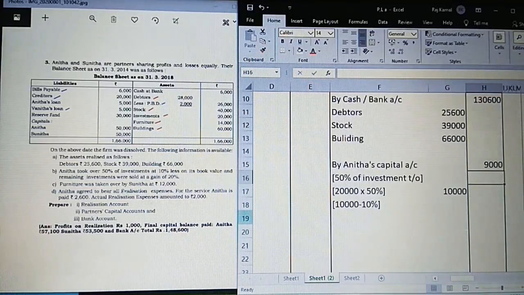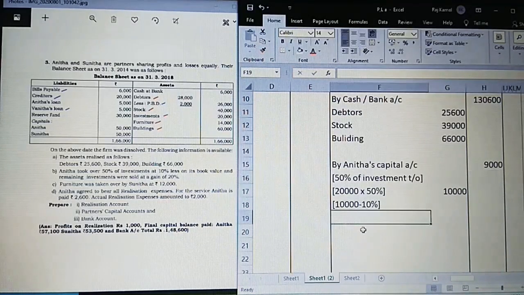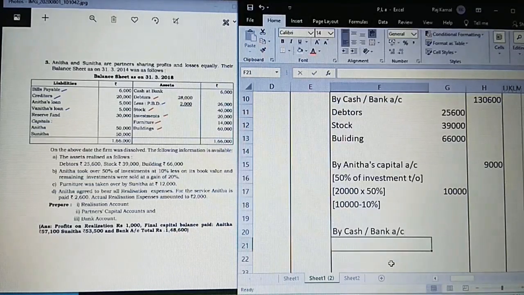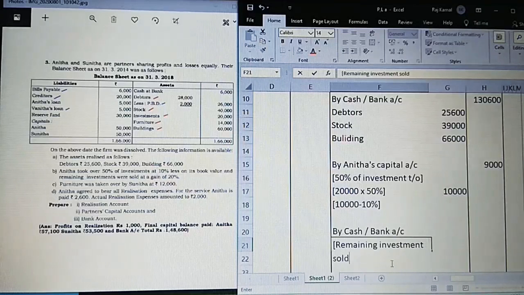Next, the remaining investment was sold at a gain of 20%. So again we take it through by cash or bank account: remaining investment sold.